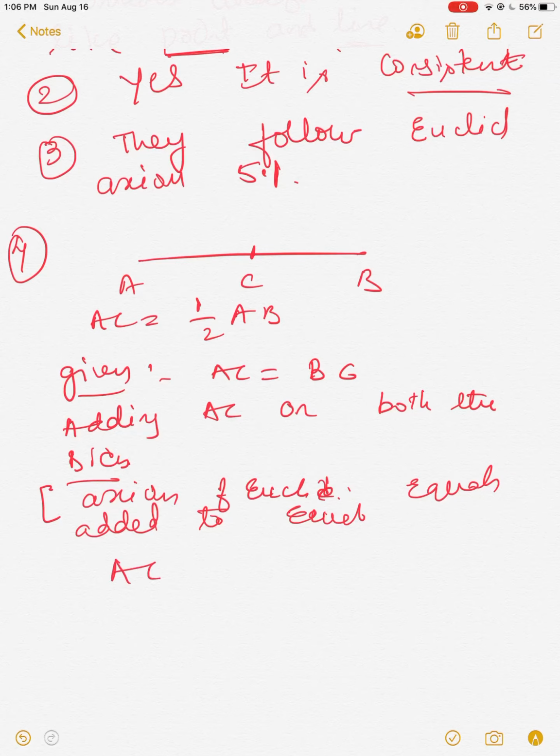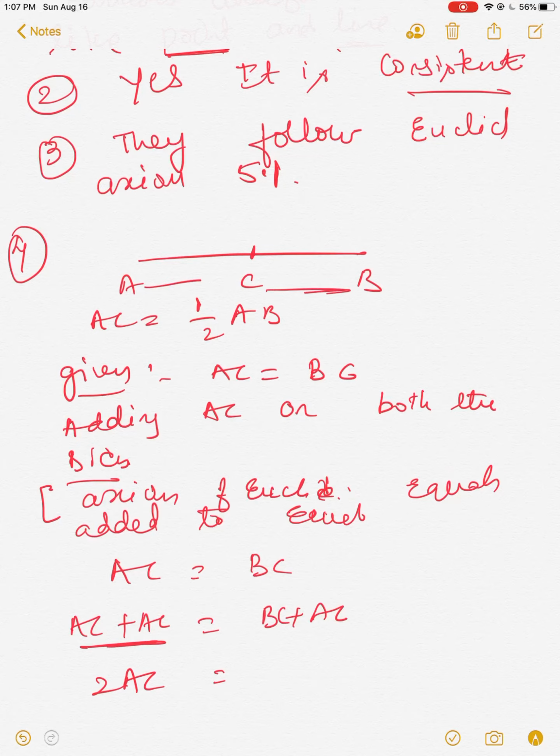Okay, AC is equal to BC, we have. AC plus AC is equal to BC plus AC. AC plus AC is 2AC, which is equal to BC plus AC, and BC plus AC is equal to AB.